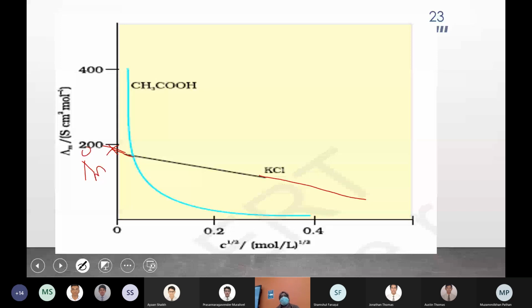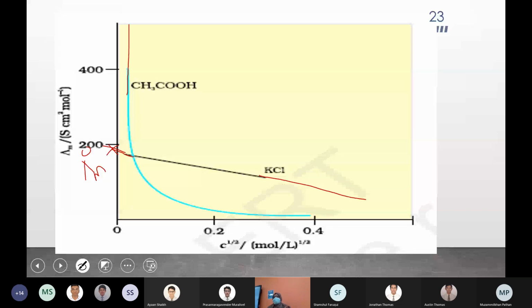For a weak electrolyte, this extrapolation method cannot be adopted because the graph goes almost parallel to the y-axis and will never touch the y-intercept. This method is only applicable for strong electrolytes, where the point at which the extrapolated graph touches the y-axis is the limiting molar conductivity.